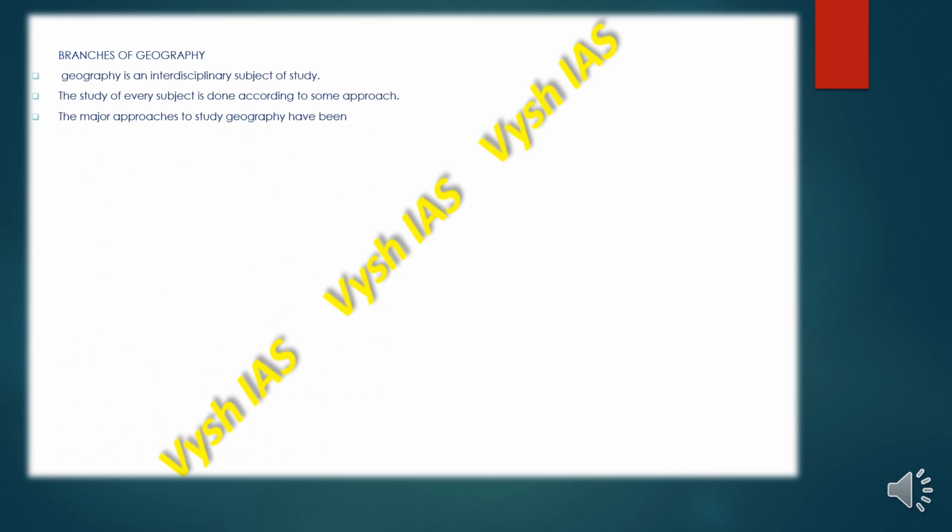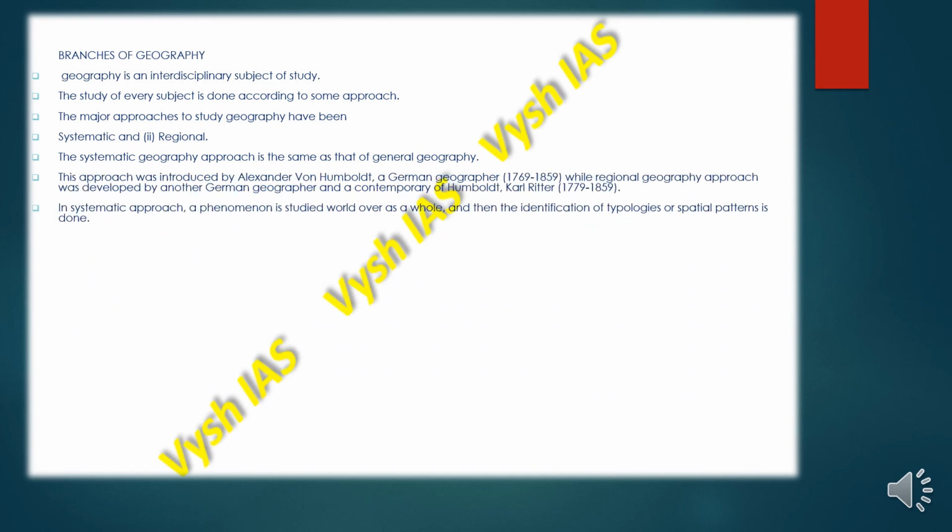So these are the branches of geography. Geography is an interdisciplinary subject of study, and the study of every subject is done according to some approach. The major approaches to study geography have been both systematic and regional. The systematic approach is the same as general geography, and this approach was introduced by Alexander von Humboldt, a German geographer, while the regional geography approach was developed by another German geographer and contemporary of Humboldt, Karl Ritter.